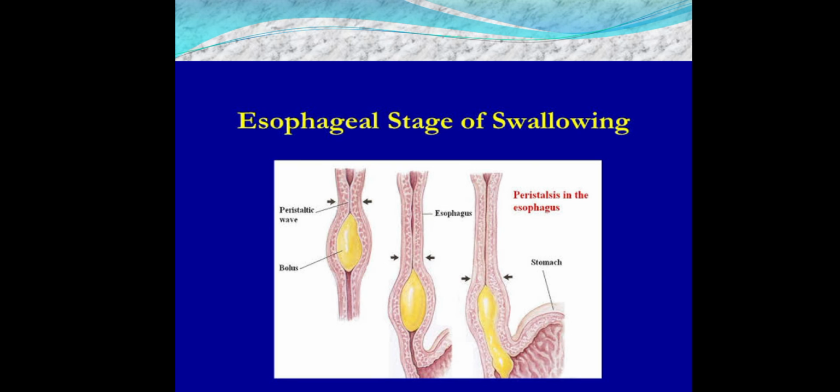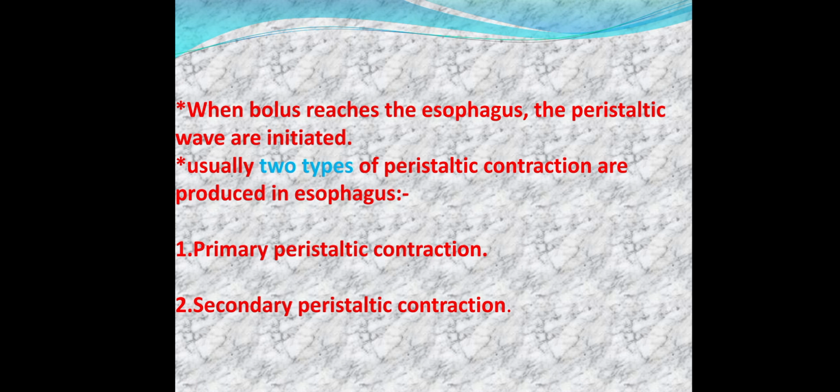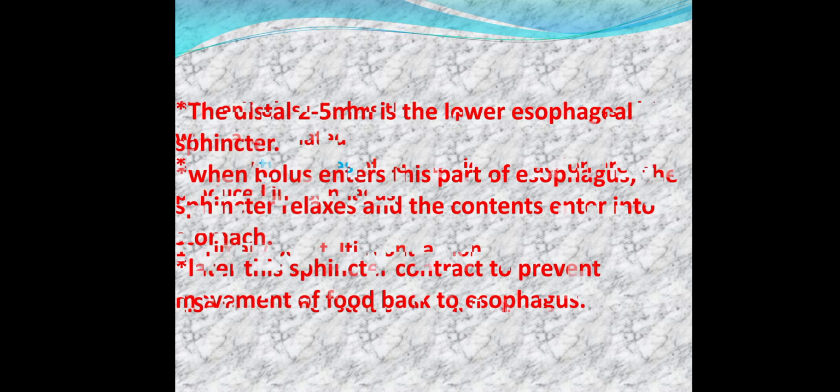In the esophageal stage of swallowing, the peristaltic wave, shown here with the bolus in yellow, contracts and propels the bolus, moving the food into the stomach. When the bolus reaches the oesophagus, peristaltic waves are initiated. Usually two types of peristaltic contraction are produced in the oesophagus: primary peristaltic contraction and secondary peristaltic contraction.